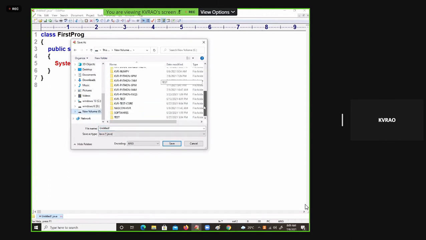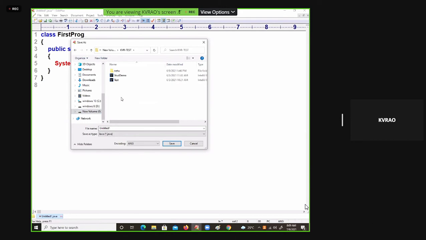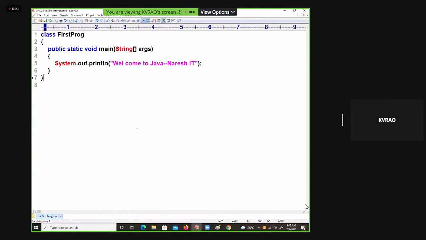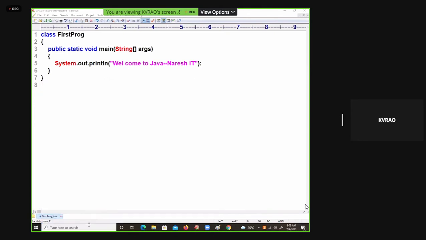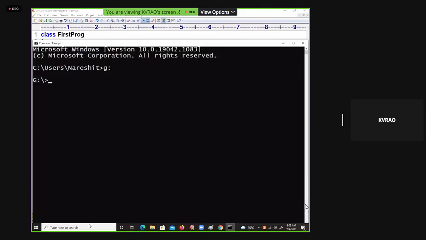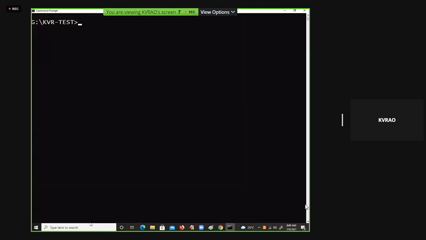I will take KVR test, which is one folder. I'm just showing the testing process for you. I'm saving it as first PROG. Let's go to the command prompt. Here I'm going to G:KVR test. It is a folder which I have. I will just test it. How do you do that? Compile with javac. My program name is firstPROG.java.